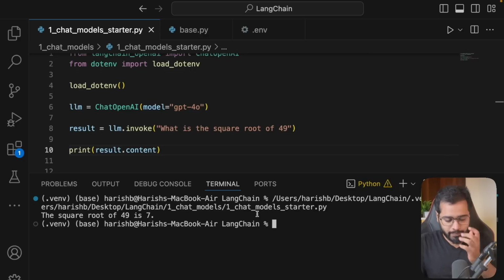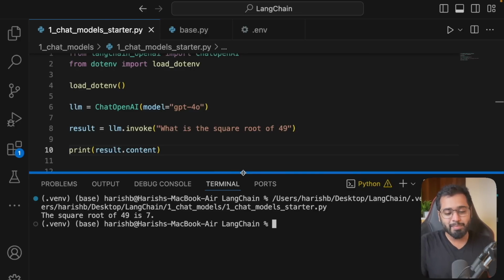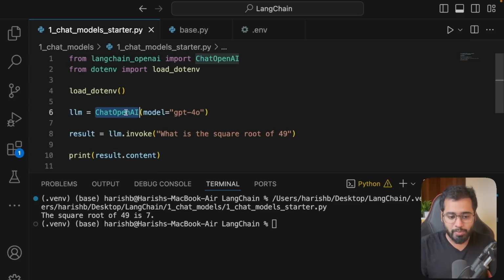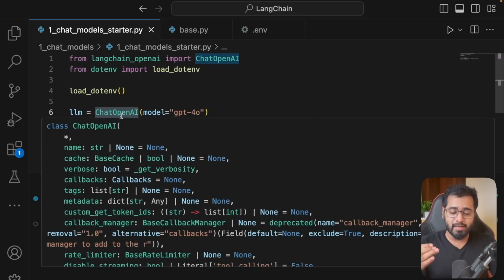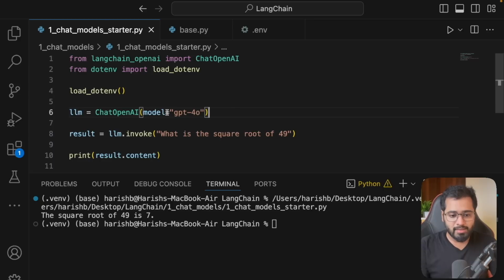So you can see that the square root of 49 is 7. That is how simple it is to use LangChain's chat models to communicate with pretty much any API that you want out there. Right now we're just working with OpenAI's API, and this is basically an interface that lets us access that particular API.